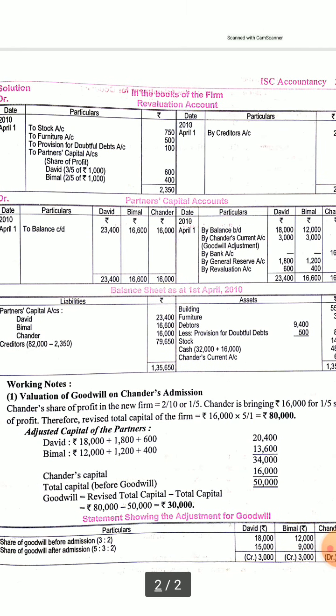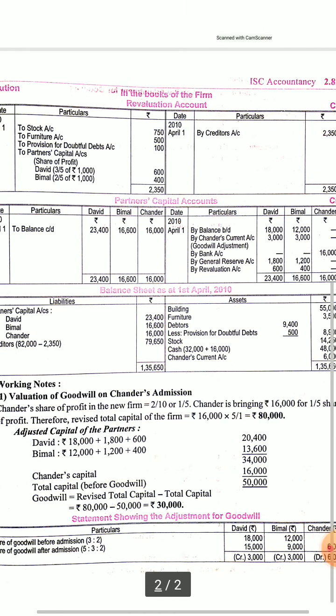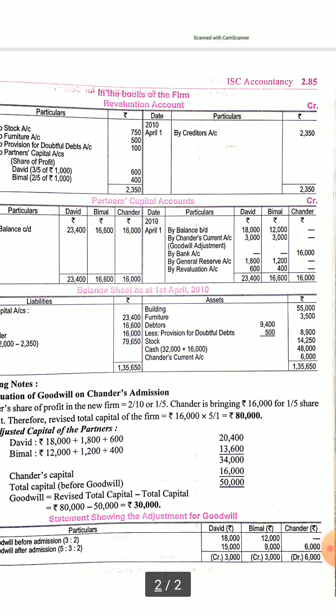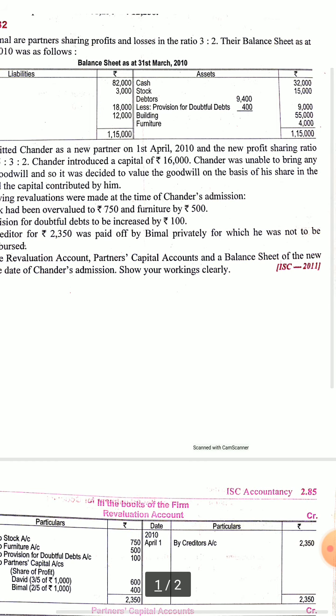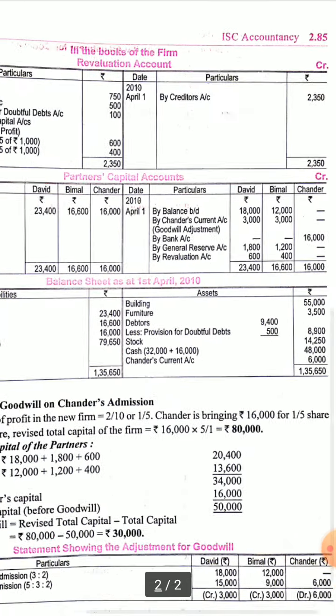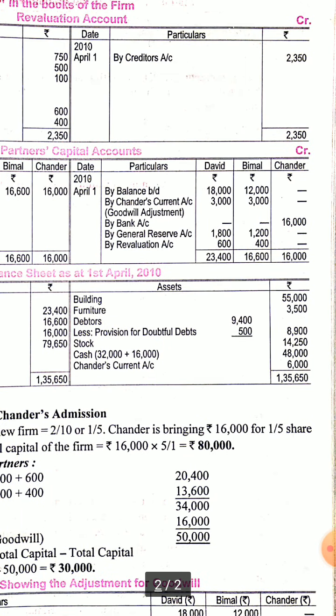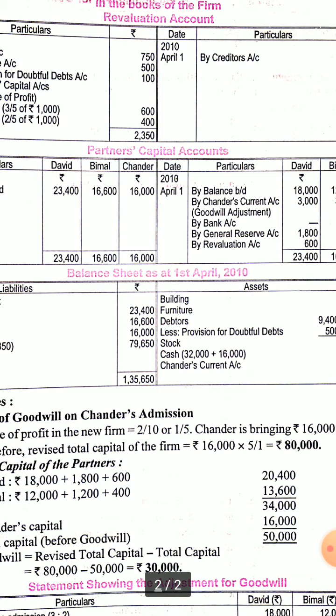And let's see now the balance sheet. So building 55,000, furniture at revalued figure. Earlier the furniture was 4,000, so it has become now 3,500. Debtors, provision for doubtful debts adjusted by 100 rupees, and stock at the revalued figure. So by 750 it will decrease. So cash becomes 32 plus 16,000, and Chandar's current account will appear in the balance sheet.